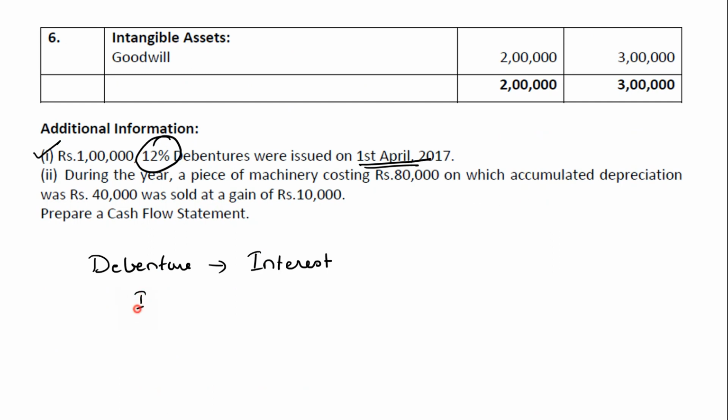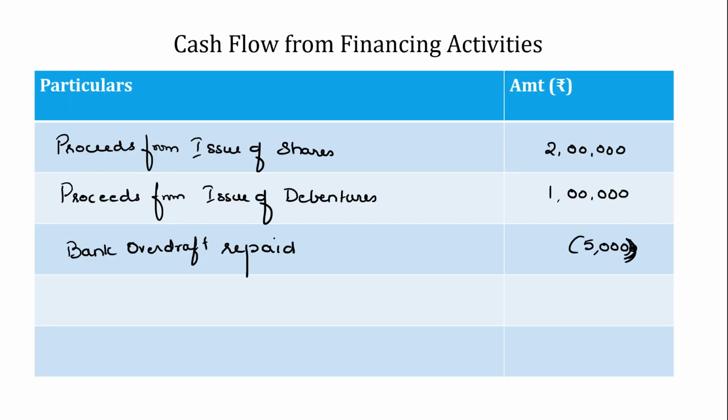So what would be the interest on debentures? It would be 12% of 5 lakhs, that is 60,000 rupees. This is the amount of interest which has to be paid. That is also a part of financing activity. So, interest paid on 12% debentures, an outflow of 60,000.